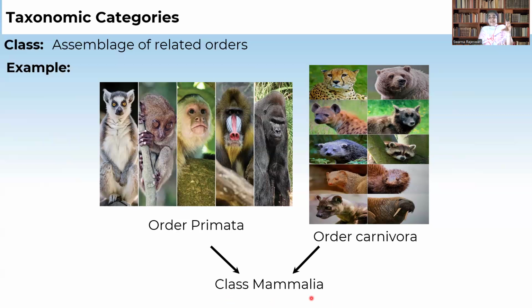Based on the characters, we have divided the class into primates as well as carnivores. Even though both are sharing one very important character, that they are directly giving birth to the young ones and taking care of them, there is a lot of difference between the primates and carnivores. So they are divided into order Primates and order Carnivora. So the class is divided into different orders.